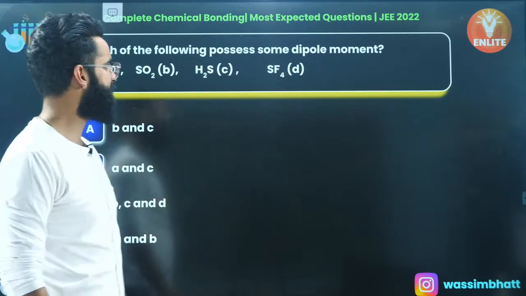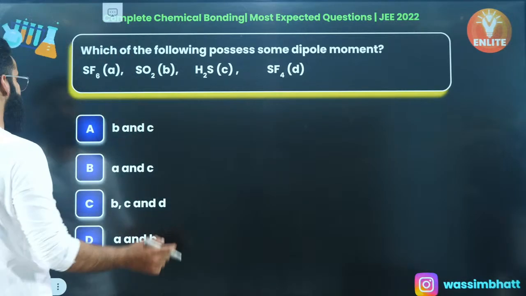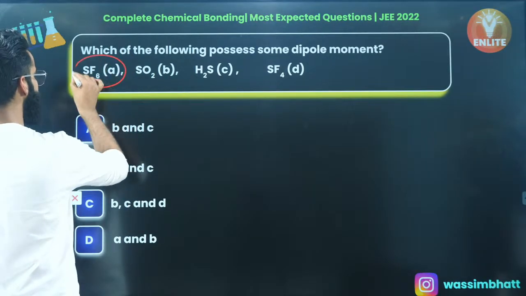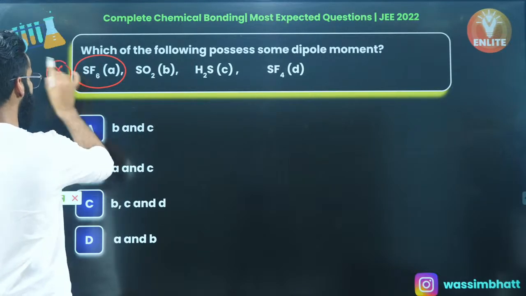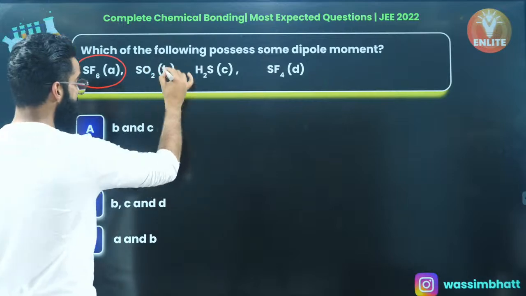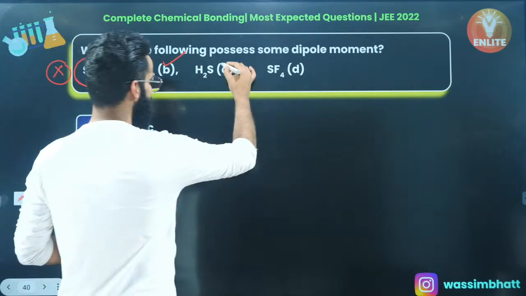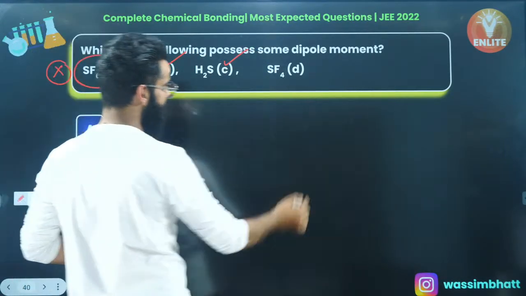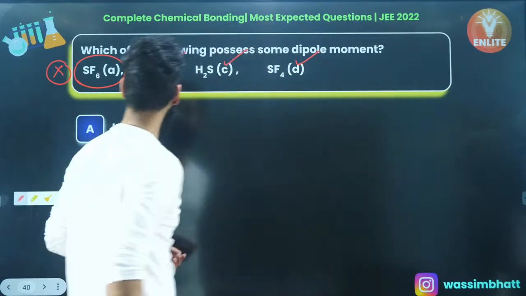Which of the following possesses some dipole moment? See, SF6, my dear people, it does not possess any dipole moment. It's perfectly octahedral. All the dipole moments get cancelled out, right? SO2, it's bent. It carries the dipole moment. H2S, it's again carrying dipole moment.